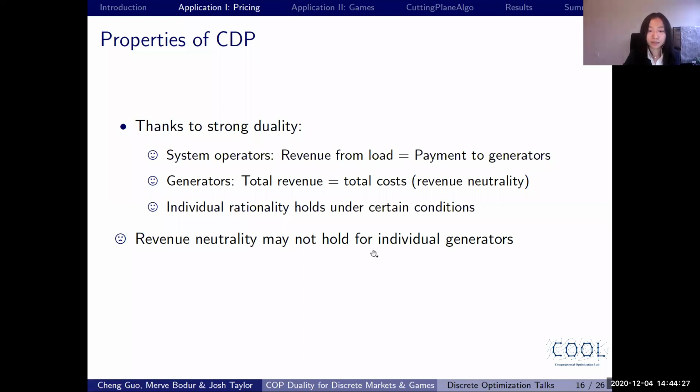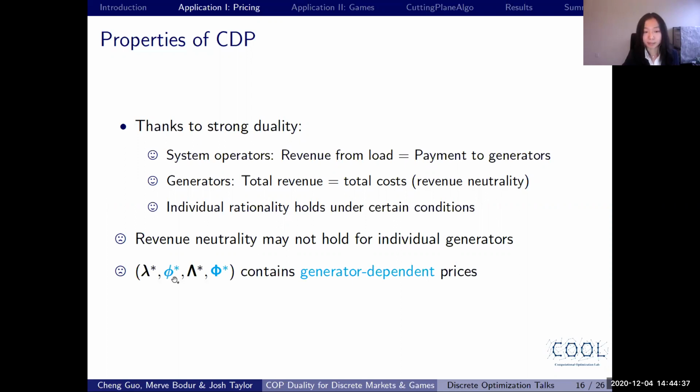However, there are also some drawbacks. For example, the revenue neutrality only holds for the aggregated level. It does not hold for individual generators. Also, in this pricing scheme, we are using phi and capital phi, which depends on each generator. And we do not want this in our market because in real life, we do not really care about which generator produces our electricity. We only care about a uniform electricity price.